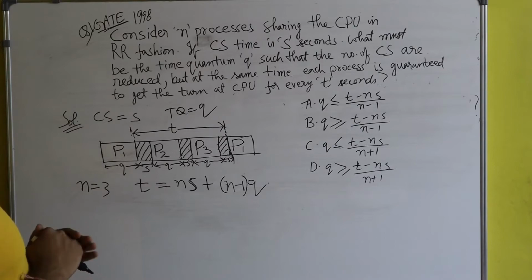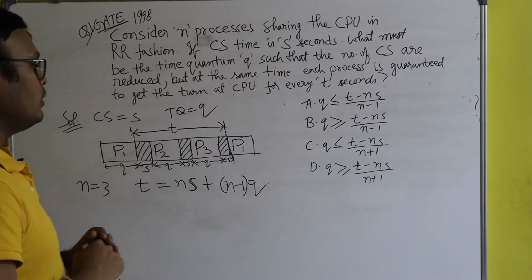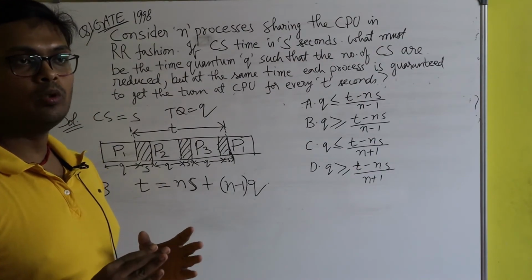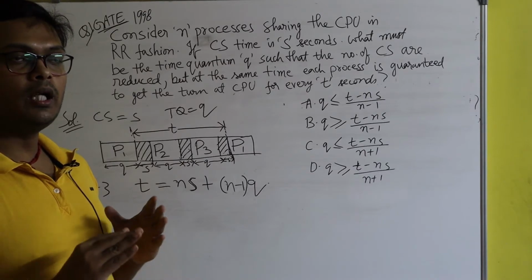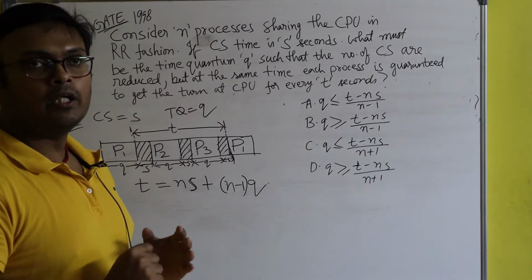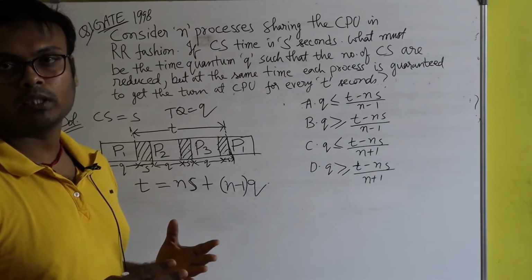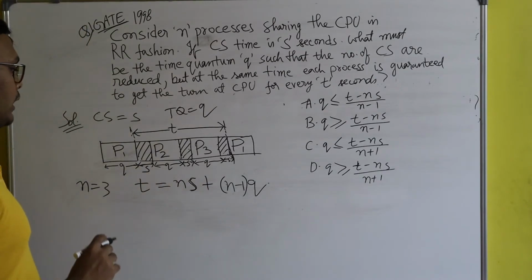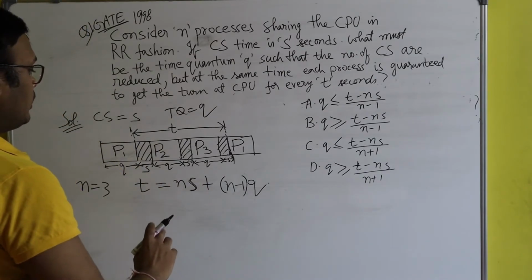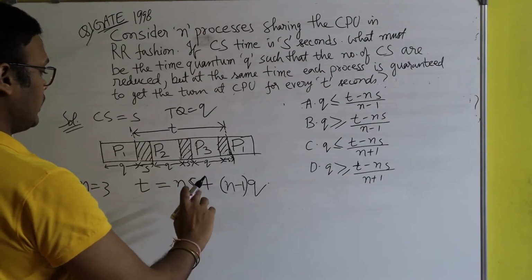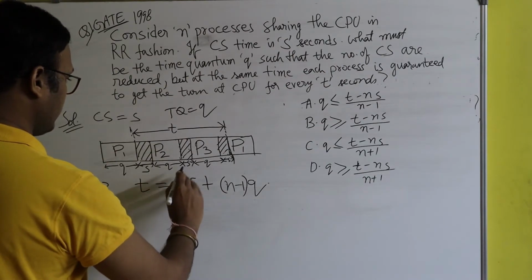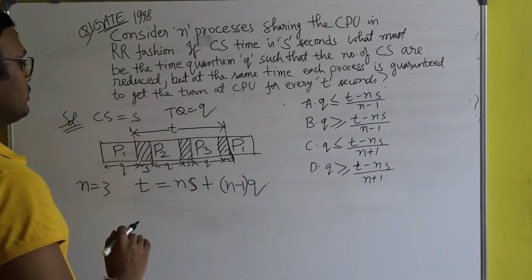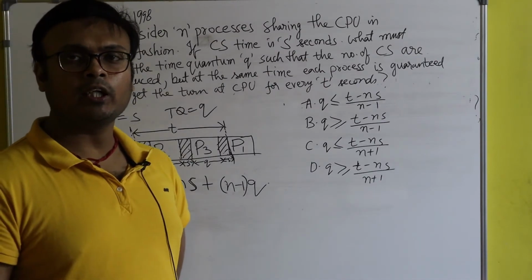Now here one thing is there. It's not necessary in the round robin CPU scheduling algorithm that each process should execute till its time quantum, because sometimes it is possible that the burst time of a process is less than the time quantum. Suppose the burst time of process P2 is less than the time quantum. Will P2 execute till the time quantum?